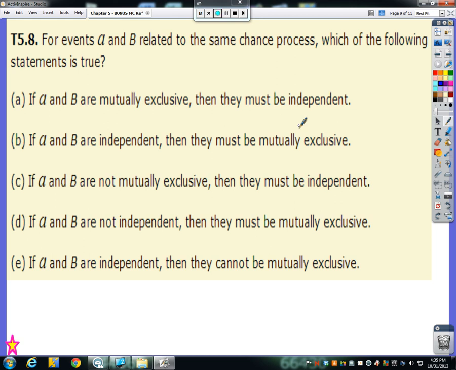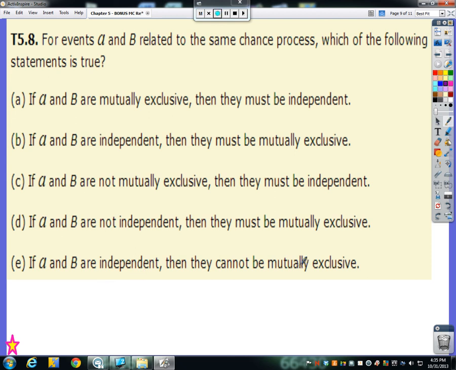Oh boy. Because I know this one's tricky, I'm going to go straight to the actual answer, because I can explain that clearly, but I have a tough time explaining why the first 4 are wrong. So let me just jump down to E here. It says if A and B are independent, then they cannot be mutually exclusive.